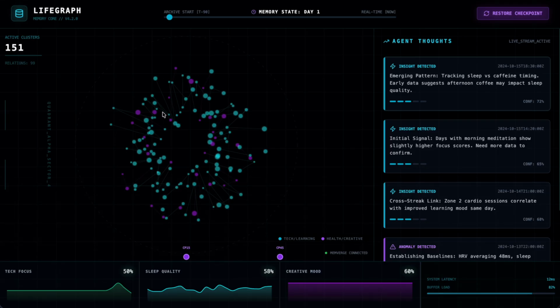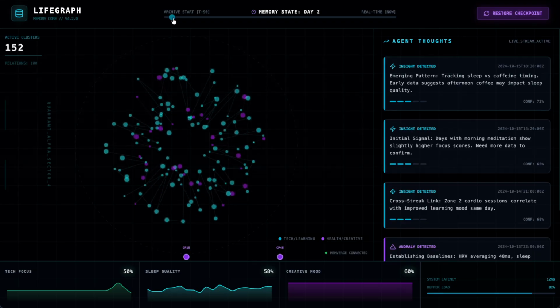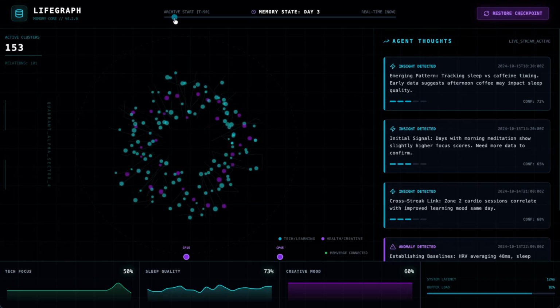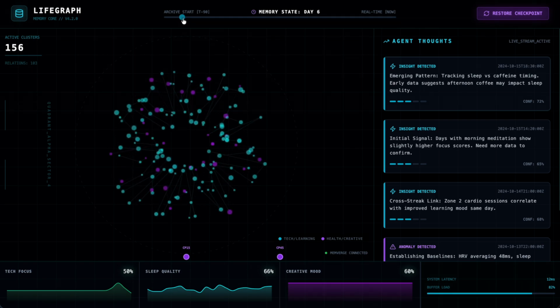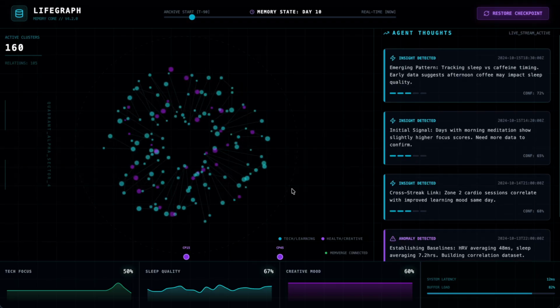Traditional habit trackers are siloed. Your fitness app doesn't really talk to your journal, and your sleep data doesn't connect to your productivity. But real life is interconnected. Your morning workout affects your afternoon focus, and your sleep quality shapes your creative output.